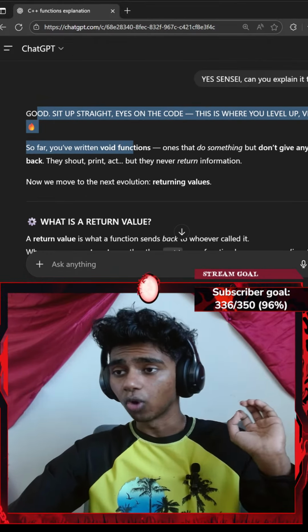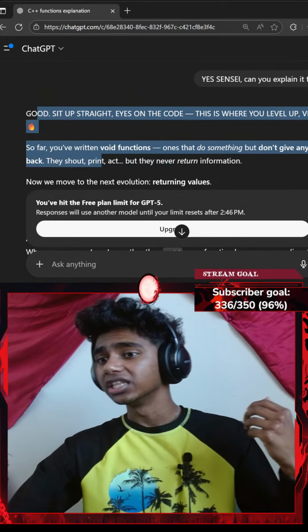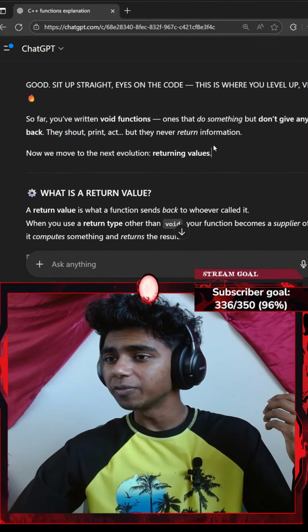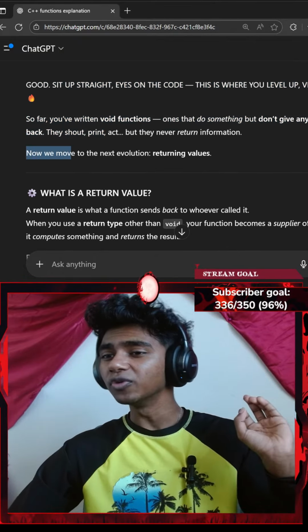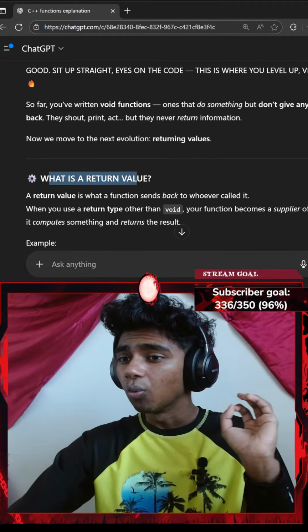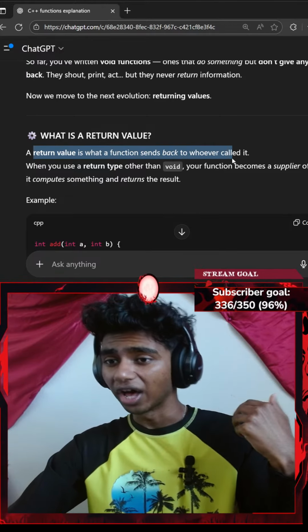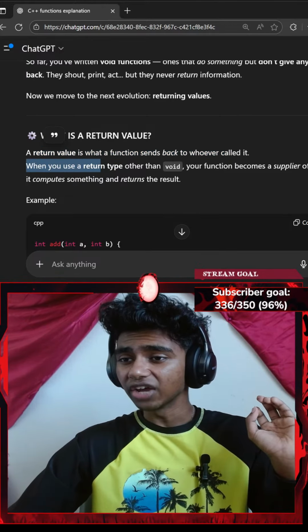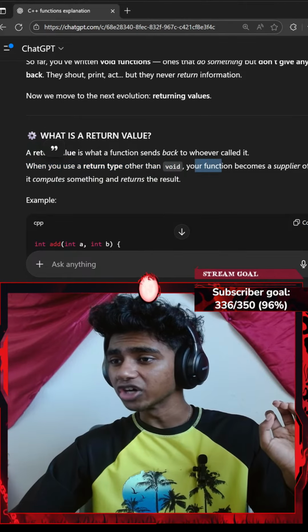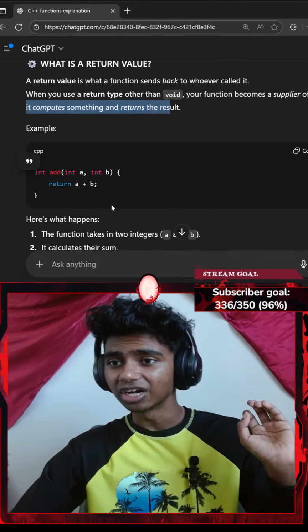So far, you've written void functions. Once that, do something, but don't give anything back. They should print out, but they never return information. Now we move on to the next evolution, returning values. What is a return value? A return value is what a function sends back to whoever called it. When you use a return type other than void, your function becomes a supplier of data. It computes something and returns the result.